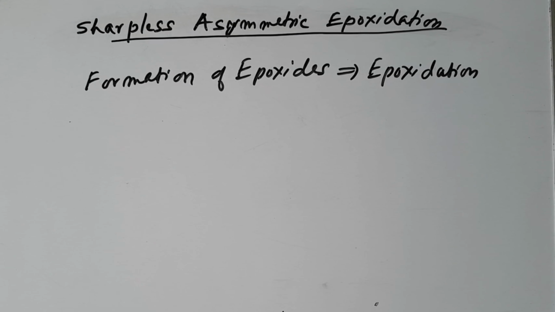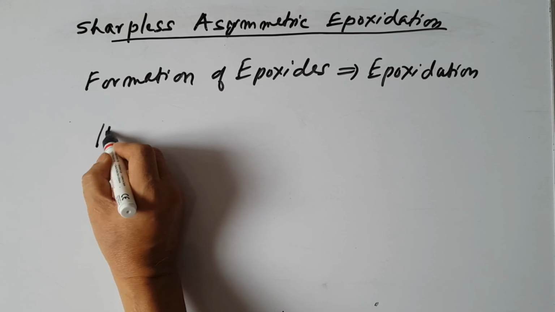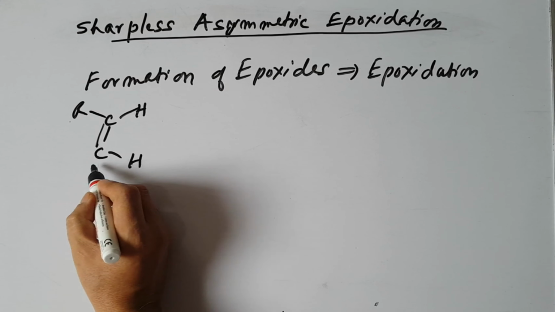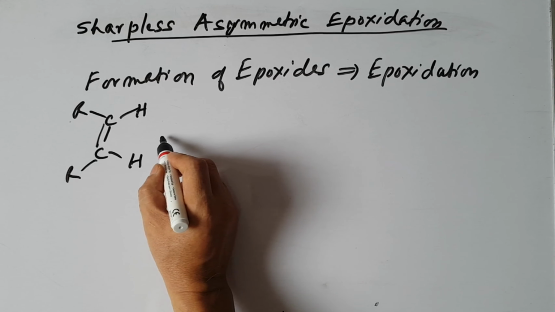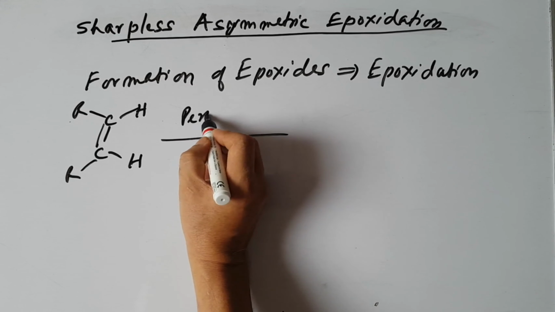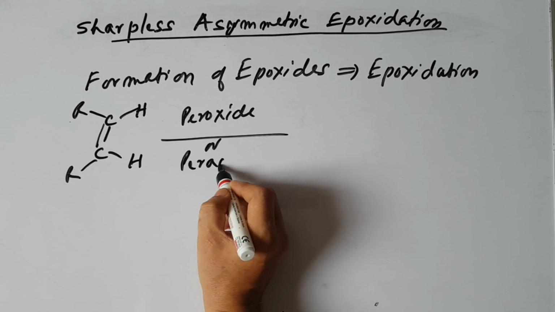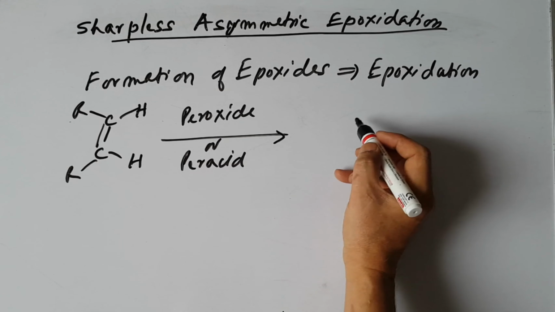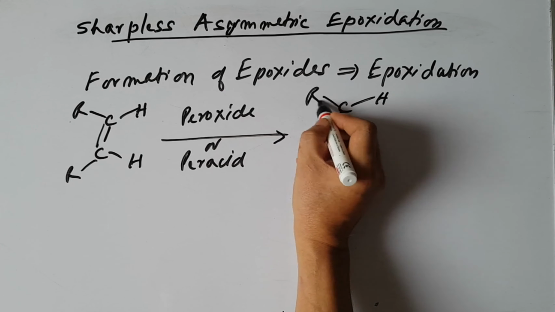Epoxides are formed by reacting alkenes or olefinic compounds with a peroxide or peracid, and we get the epoxide.